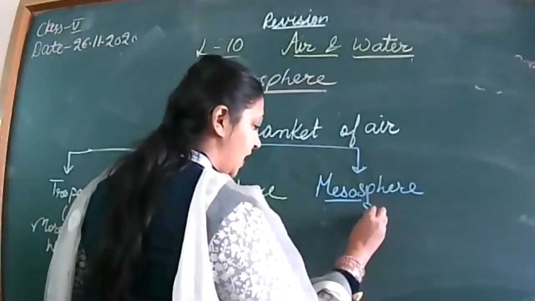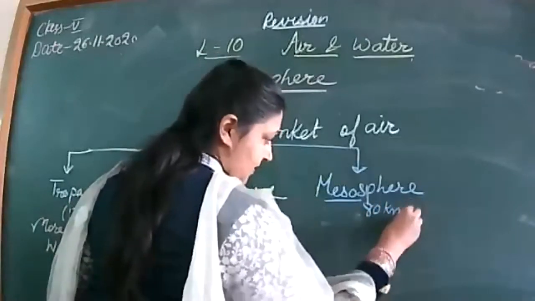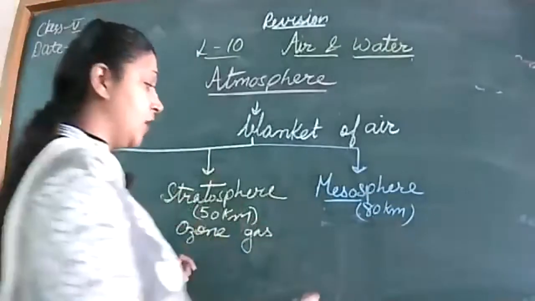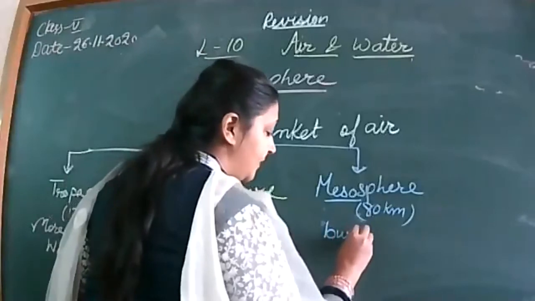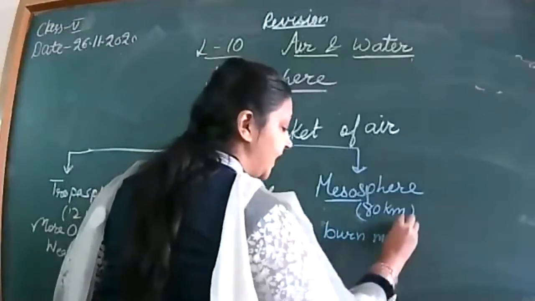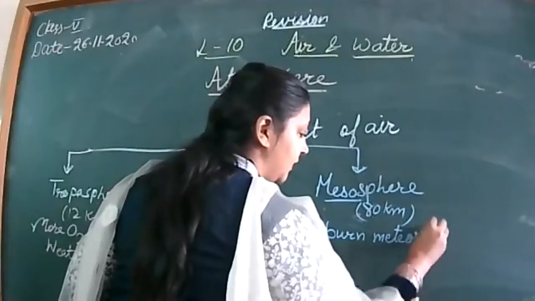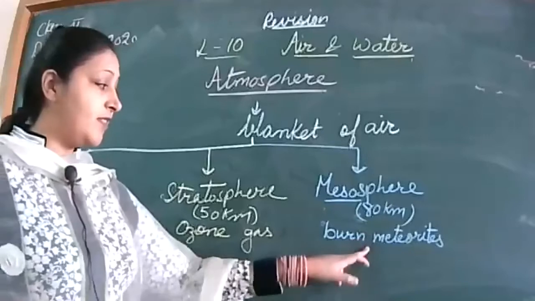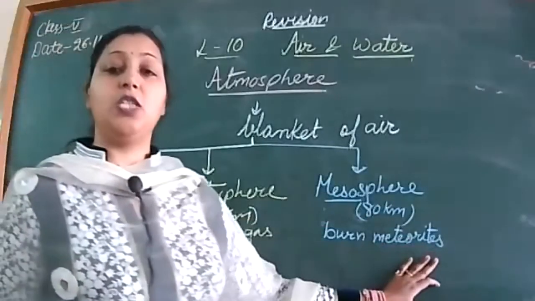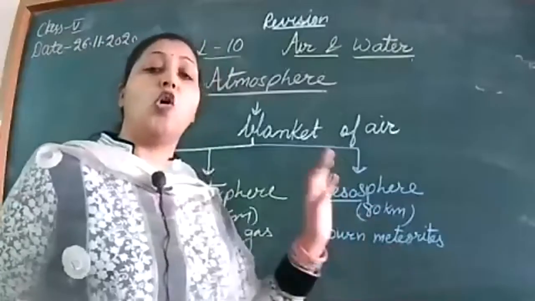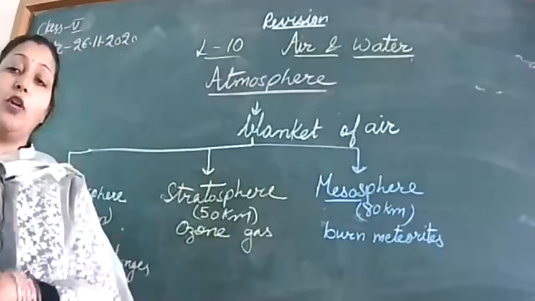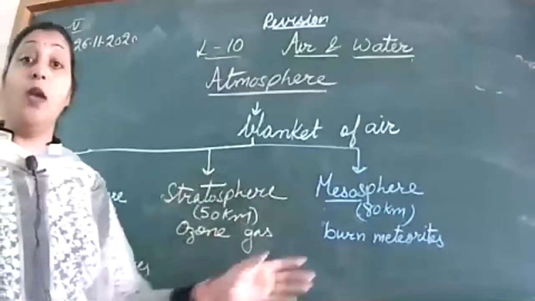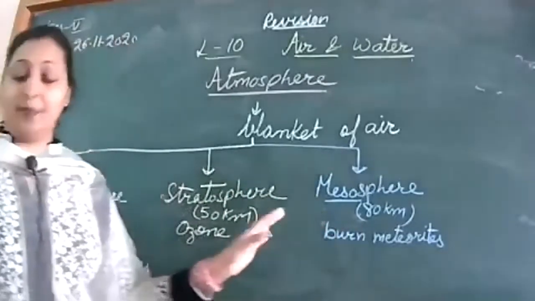Yes. It ranges from 50 kilometers to 80 kilometers, and all the meteorites that tend to fall on the earth get burnt in this layer. It is very easy to remember. Almost all the meteorites that try to fall on the earth get burned in this layer. Almost all, not every meteorite. Please keep it in mind.